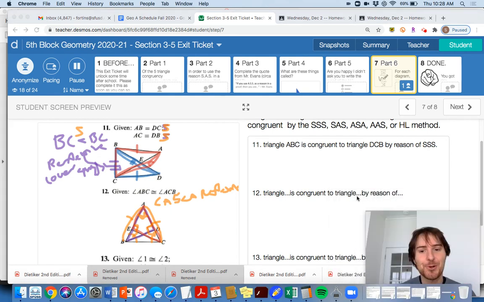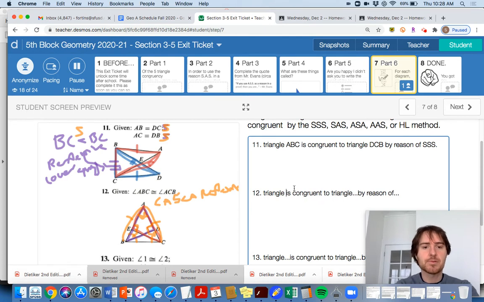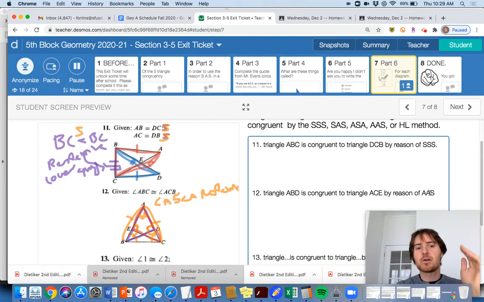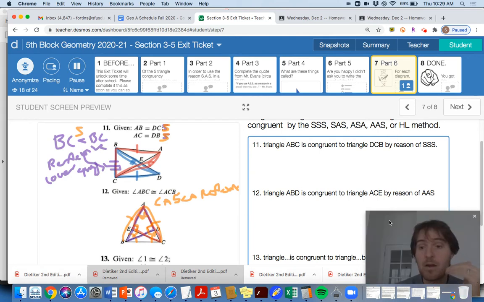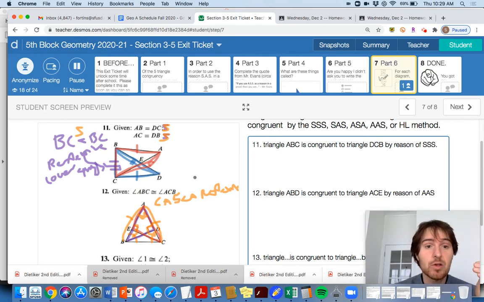I'm going to sort of summarize it. You might have trouble seeing it. You might have to look really closely here. But I'm going to summarize this and put this one down. There's a reason why people have the hardest problem with this one. Yeah, it's hard to see here. It's like really getting down in the diagram, really breaking it down. It can be difficult. So anyways, triangle ABD is congruent to triangle ACE by reason of AAS. All right, so that's maybe all I'm going to say about that. Perhaps look at it, rewind, rewatch it, see if you can figure that out. There's your answer there. I'm actually going to show you another way, though.